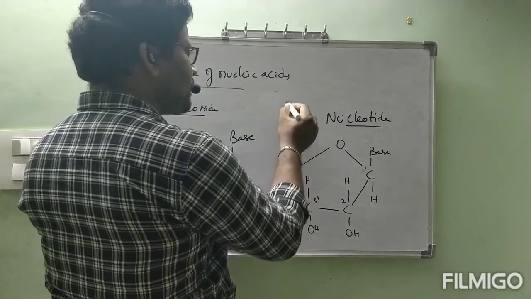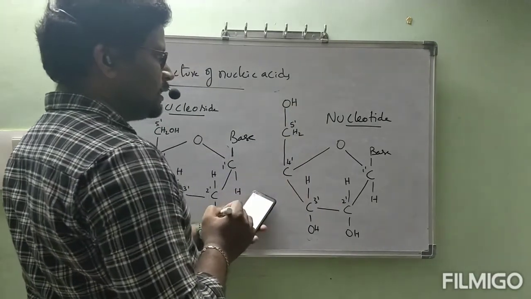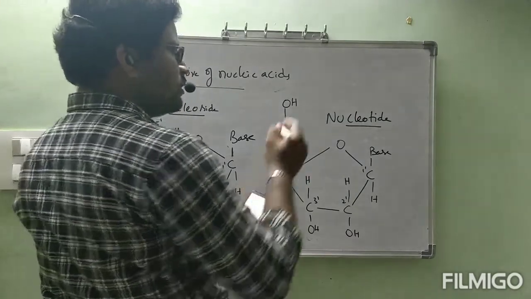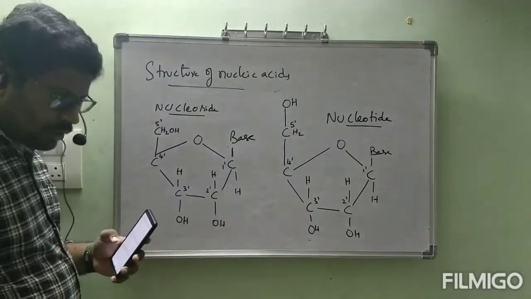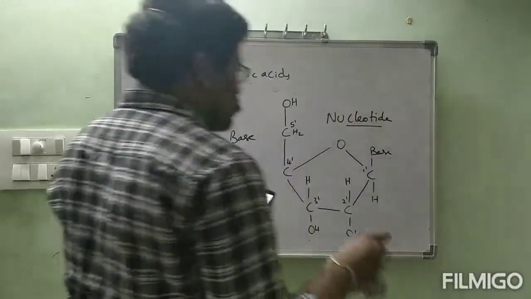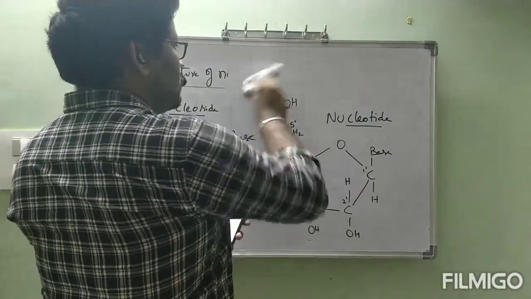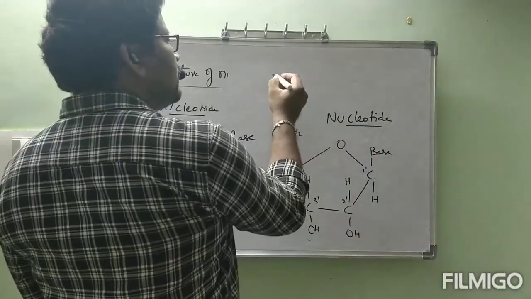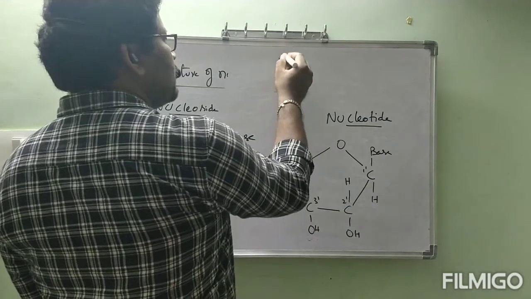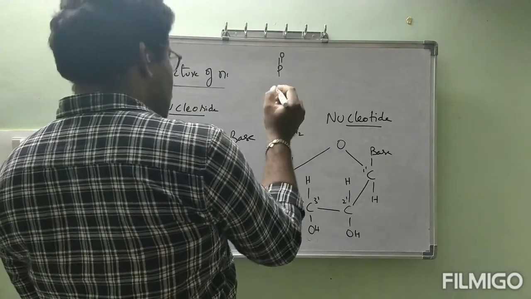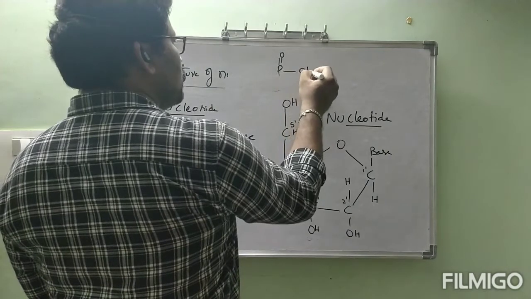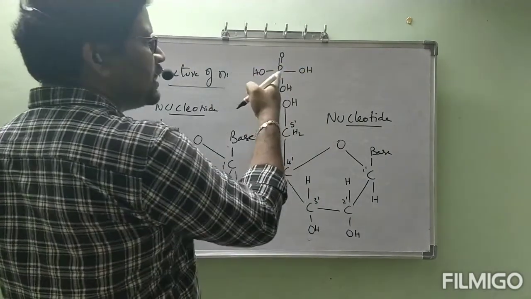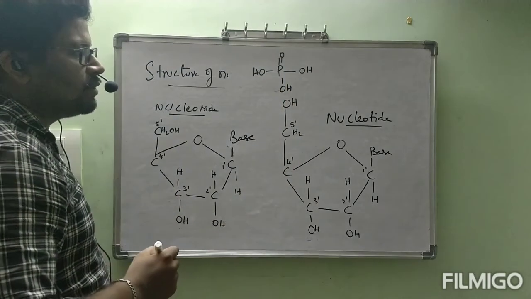Okay, see OH. Is it okay, man? Now H3PO4. H3PO4: P double bond O, OH, OH, OH. This is the structure of H3PO4.